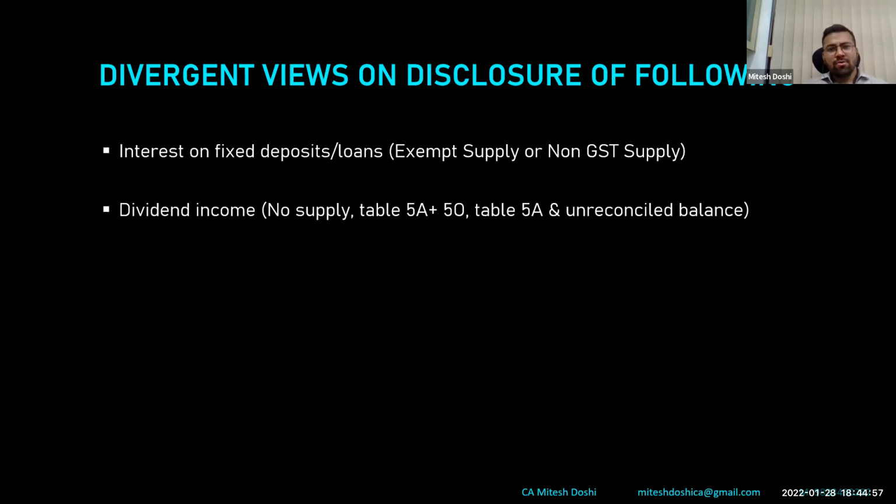In case you don't want that, you can keep it as it is, show it in 5A, and thereafter don't disclose it anywhere. Auto-populated data will come, and there would be a difference ideally, and that could be explained as being on account of dividend income.